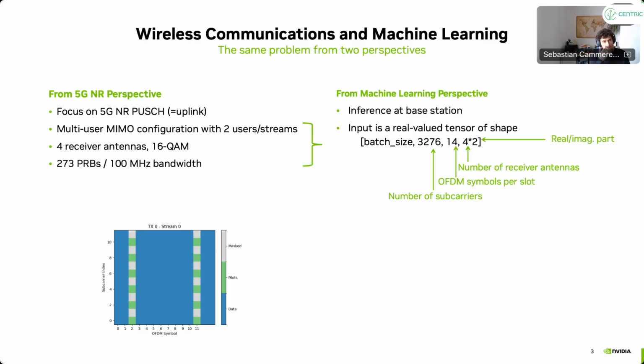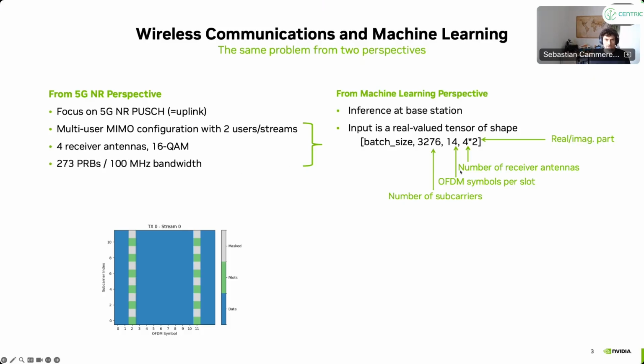We have a multi-user MIMO configuration. In this case, we consider 2 streams. It could be also 4. In the paper, I think 4 is the maximum we show. We have 4 receive antennas in the system, and we assume 16 QAM, but it could also be QPSK or 64 QAM. In total, we are simulating 100 megahertz of bandwidth, so 273 PRBs for the 5G experts here, at 30 kilohertz carrier spacing.